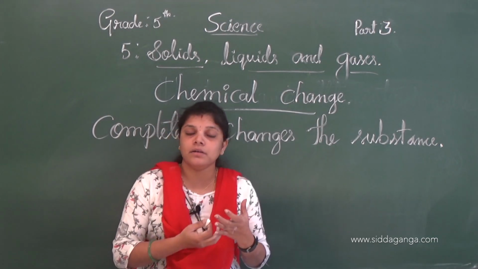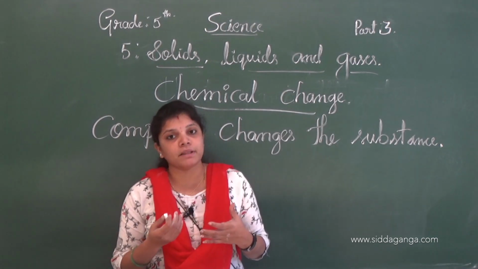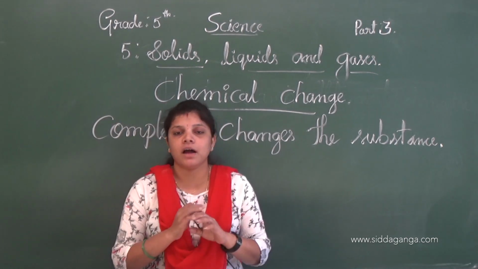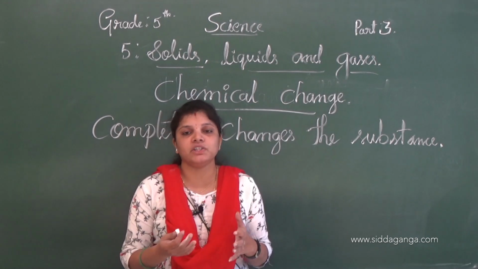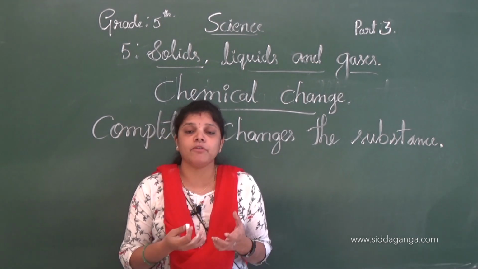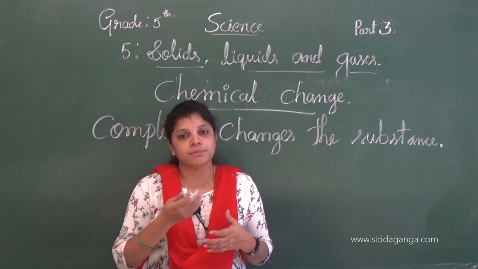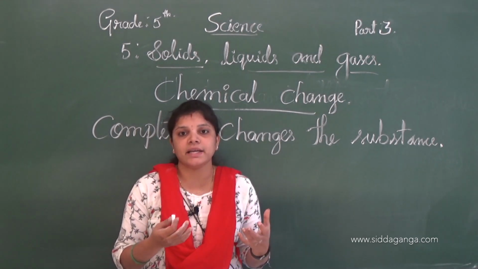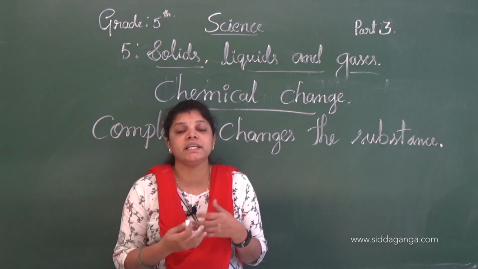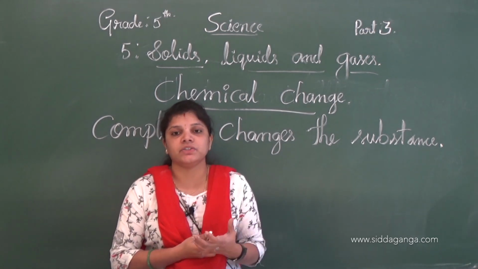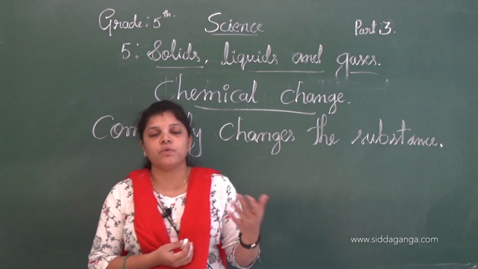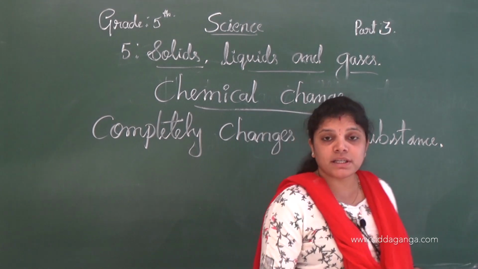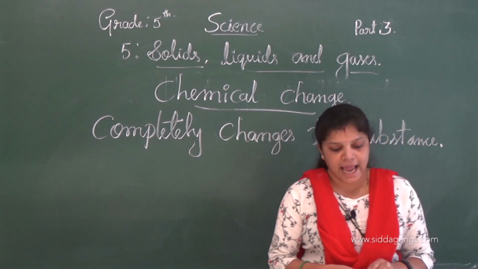Again, can we reverse the paper? So can we get the paper back? No, we cannot do that. If we take that ash, we cannot make paper again. So it's a chemical change. Yes, in the time of chemical change, a new substance is formed and sometimes it releases heat and light. So it releases what? Heat and light energy, isn't it? Example, when we burn the paper, we get a new form of substance, that is ash.